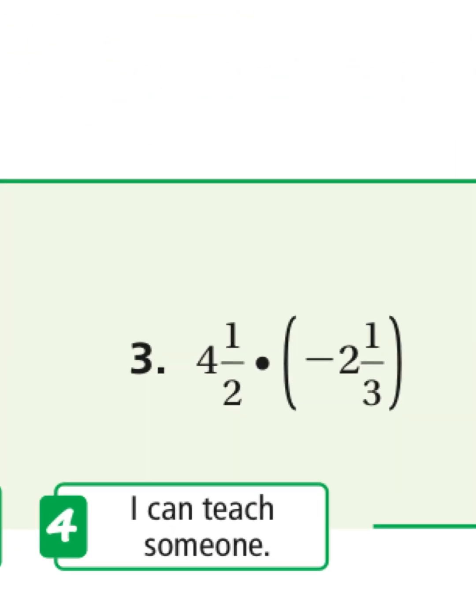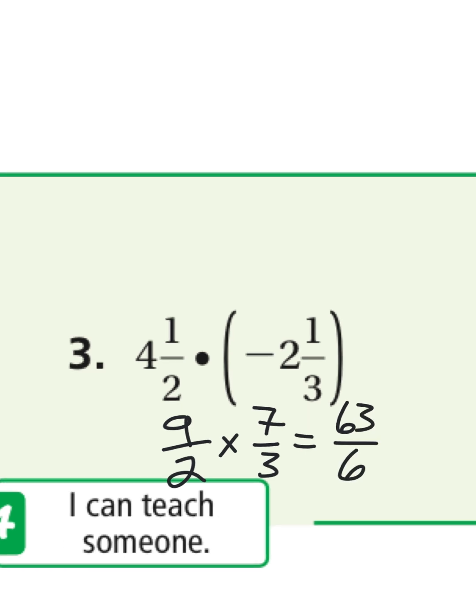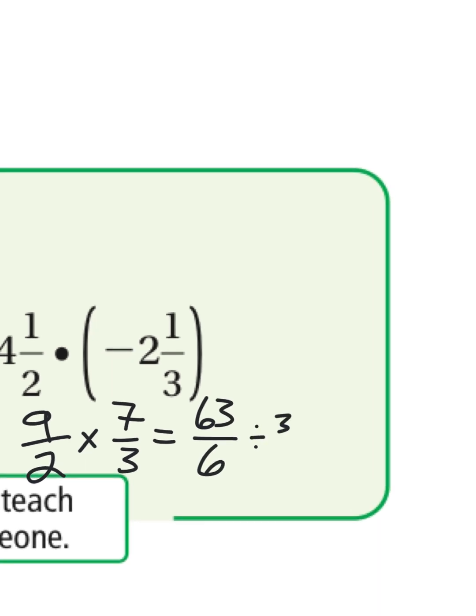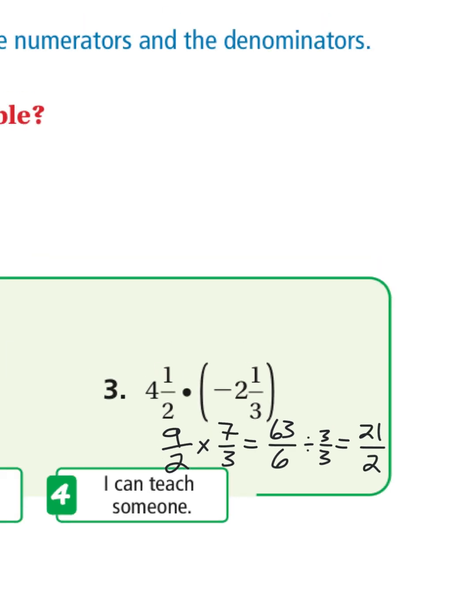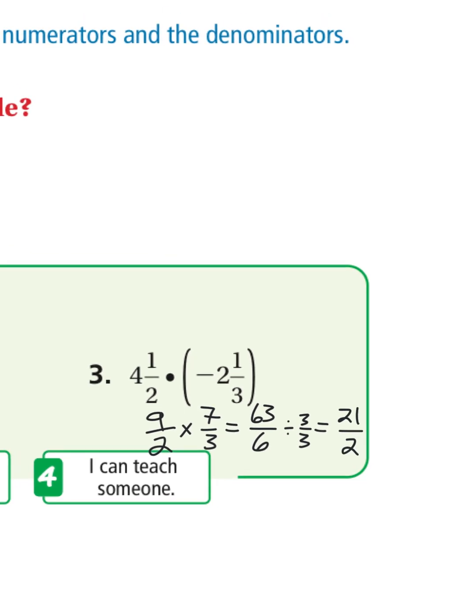This one you had to make improper fractions. So you should have 9/2 times 2 1/3, which is 7/3. This is 63/6. This can be simplified by 3 to get 21/2. A positive times a negative is a negative, so your answer is negative 10.5, or negative 21/2. You could leave it as an improper fraction.